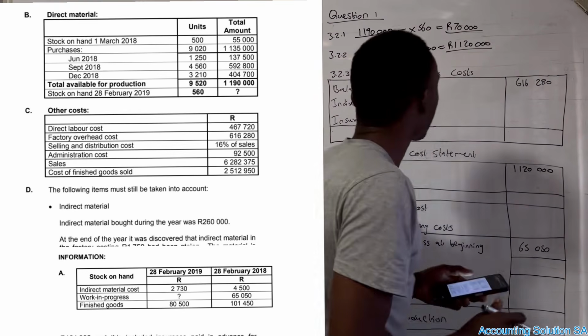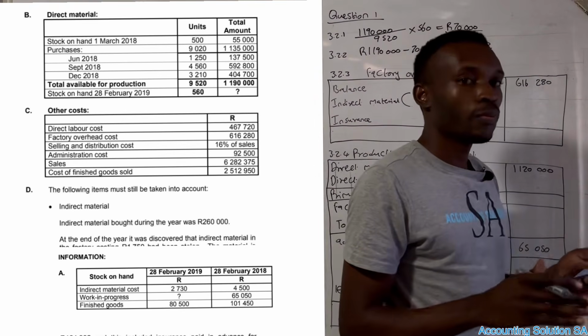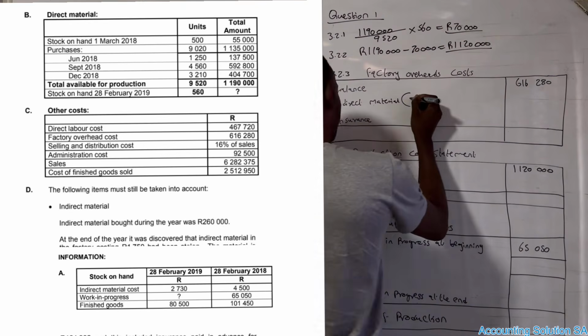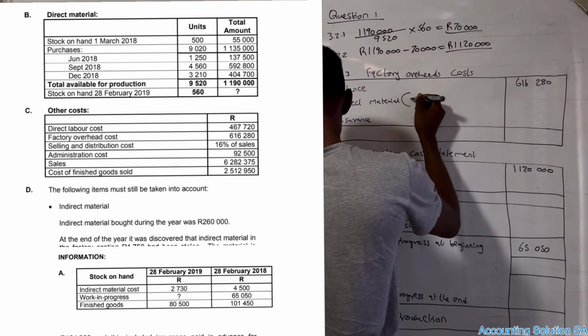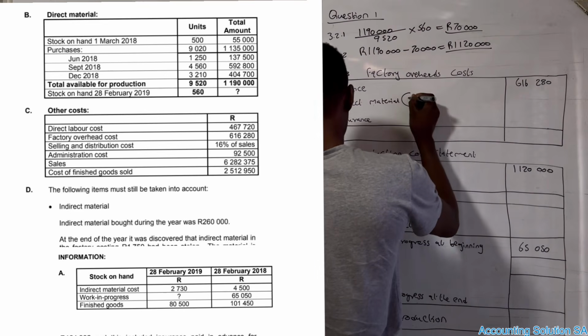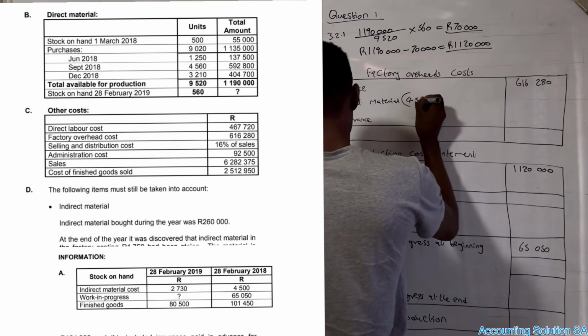Remember, we only focus on the one that is related to a factory. Our opening was given under information number A. It was 4,500.